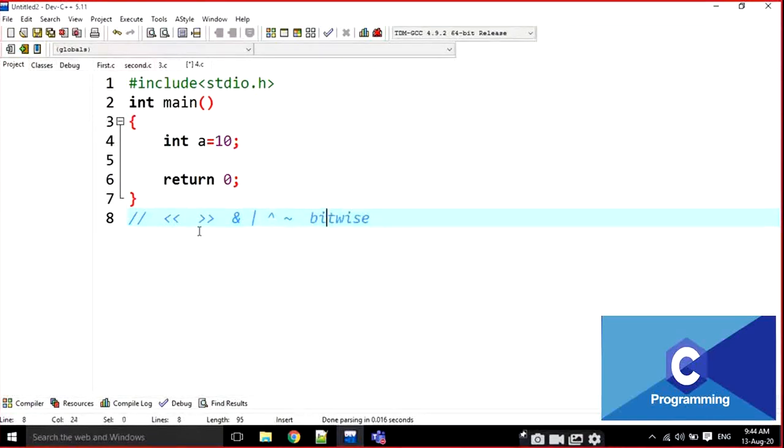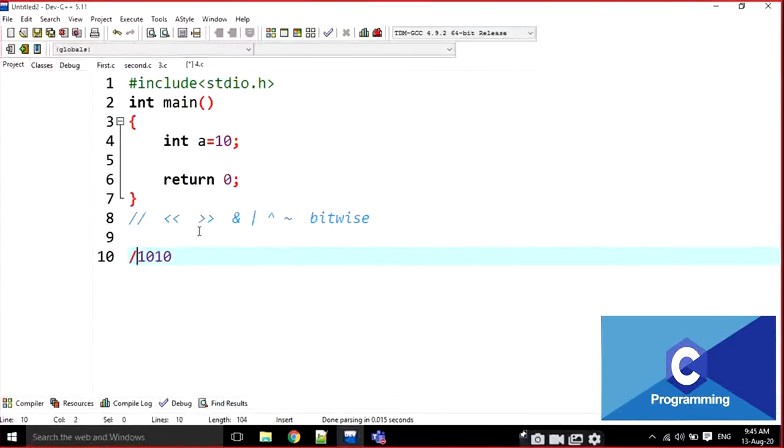Bits means, I think everyone knows the binary language, right? For example, I am asking: what is the binary value for 10? 1010.